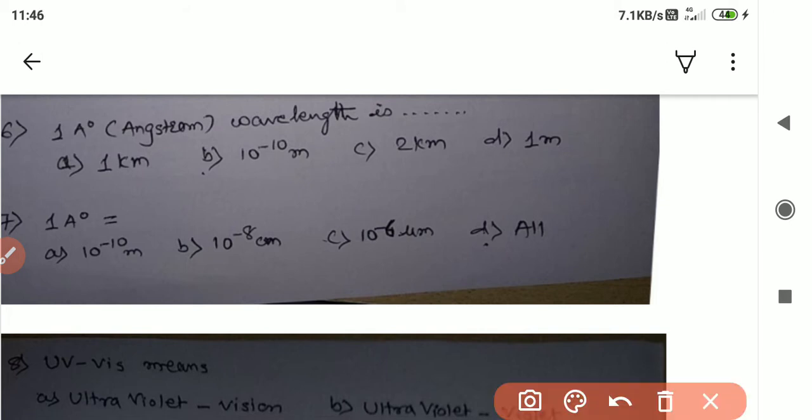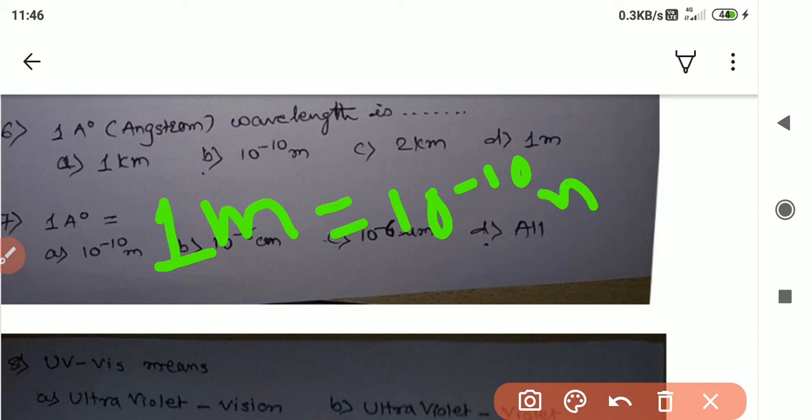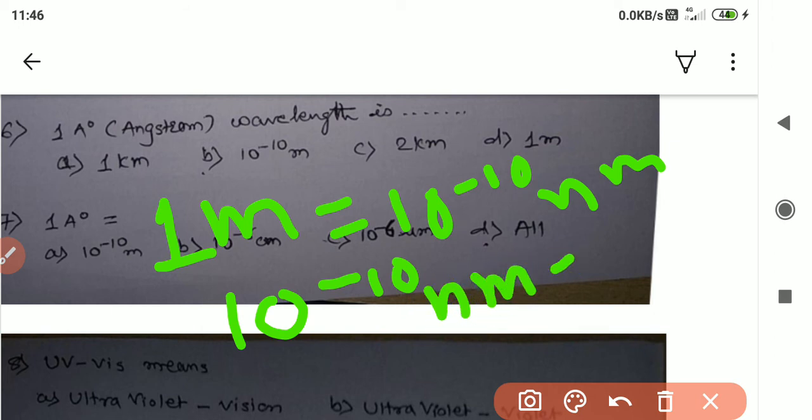See, 1 meter is equal to 10 raised to minus 10 nanometer, or 1 nanometer, and 10 raised to minus 10 nanometer is equal to 1 angstrom. This is the relation about this thing.